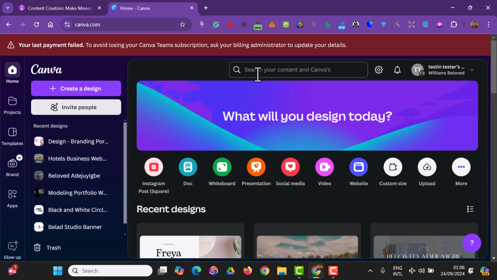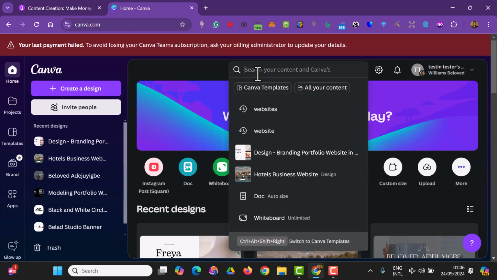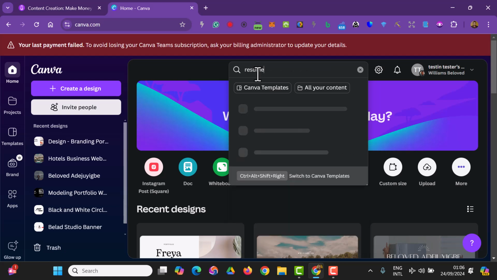Right now, I want to create a resume for myself, just like you trying to create a resume for me. Whatever you are, a graphic designer, a video editor, or you want to create for someone, whatever the person is, you can create a resume for people. So right now, I'll come to my Canva template. All you have to do is search for resume.